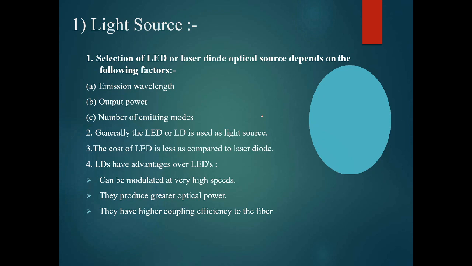How do we select light sources for point-to-point links? We mainly consider the emission wavelength, whether the cable is compatible with the wavelength emitted by the light source, the output power of the light source, and the number of emitting modes.